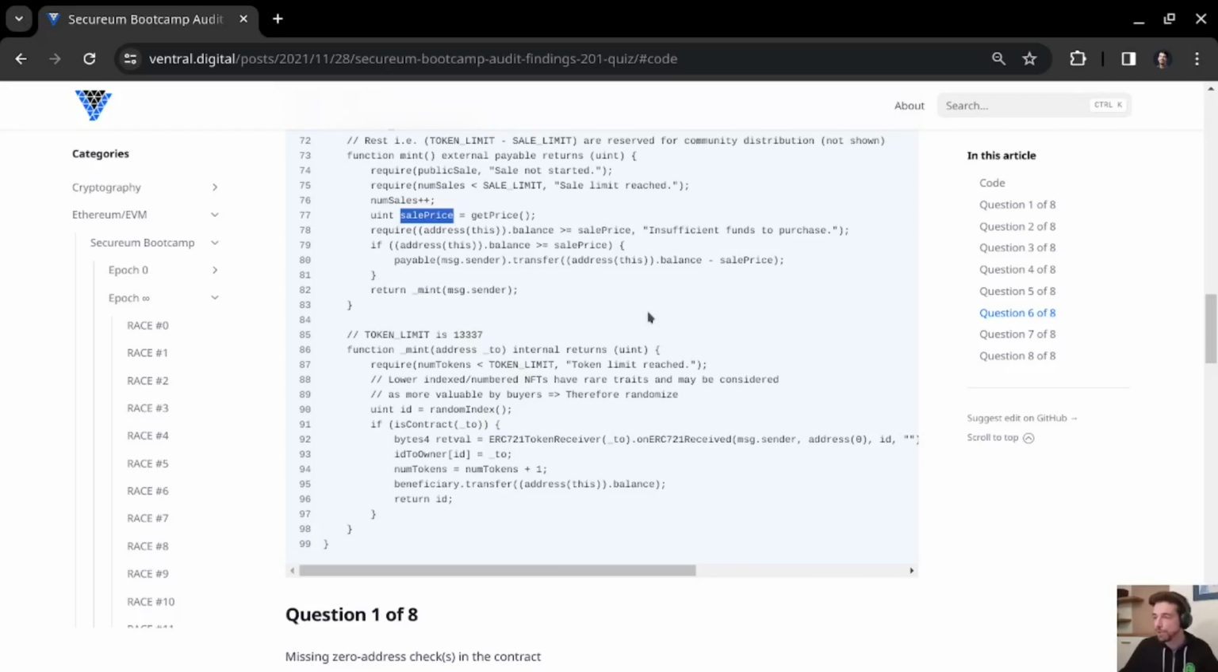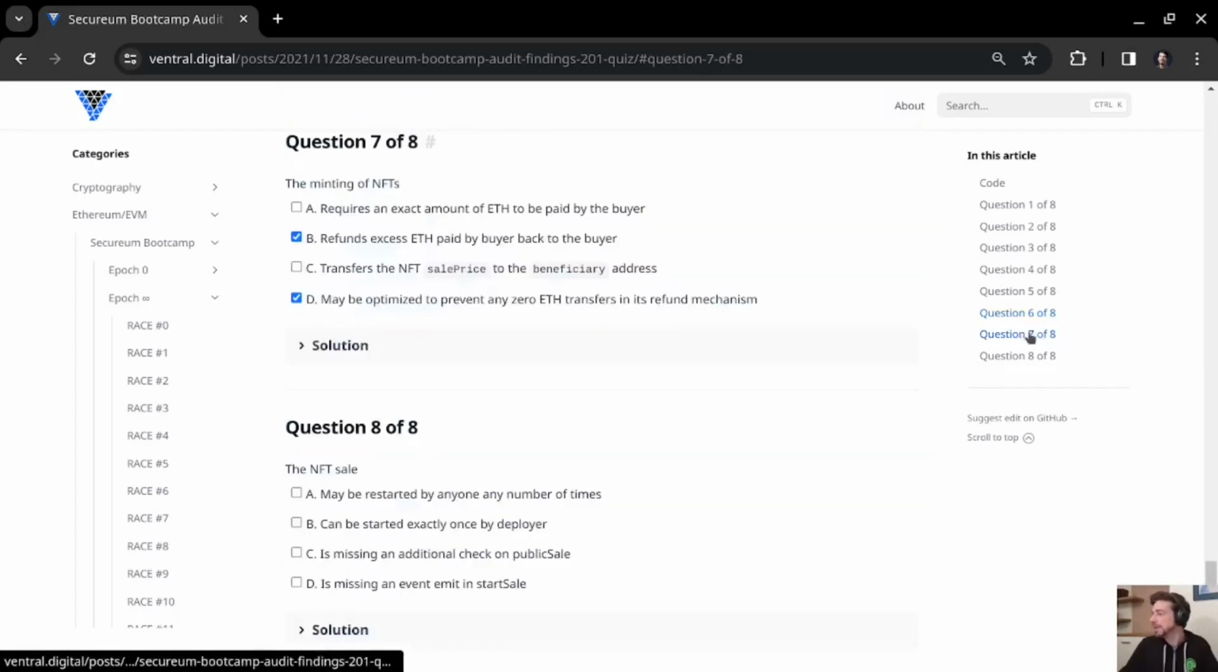But one could argue that's not true, because we have at least two chances to take over the execution here due to the callbacks. And during this execution, we could just inject more ether value into the contract, and then the balance would actually be larger than the sale price. But why would you do that? Is it intended to happen that way? Not really. And that's why I would say that C is actually also a correct option. And that was questions 6 and 7.